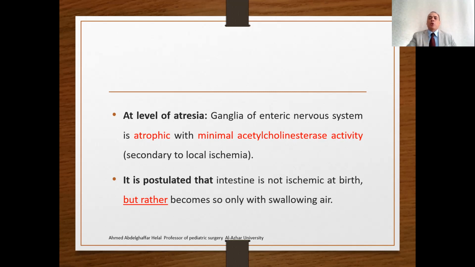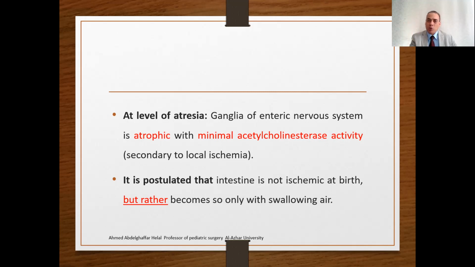We found that the proximal intestine is dilated, inactive, with low peristalsis, maybe cyanotic, maybe with some areas of perforation. They explain that because of the swallowing of amniotic fluid, or some other authors claim that this occurs after birth from swallowing of air.